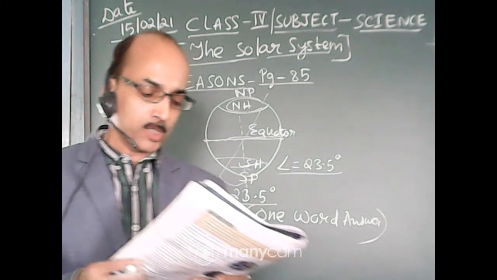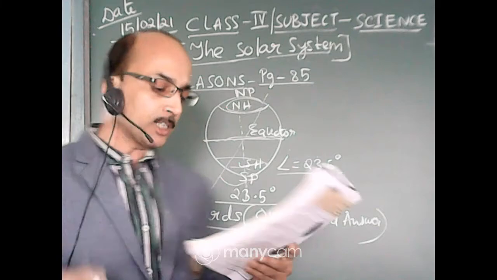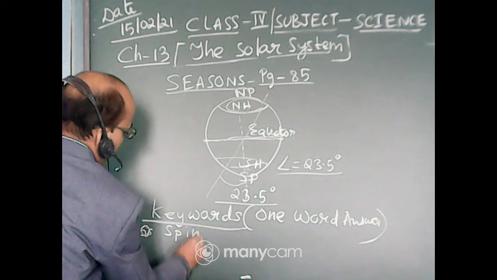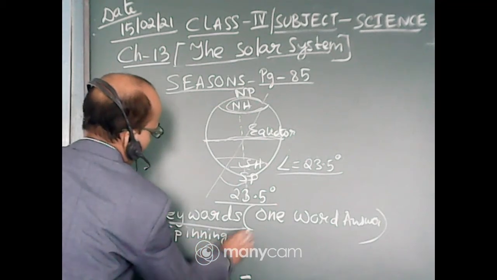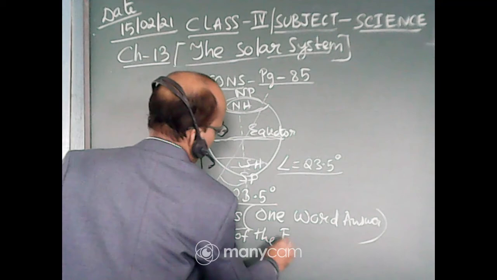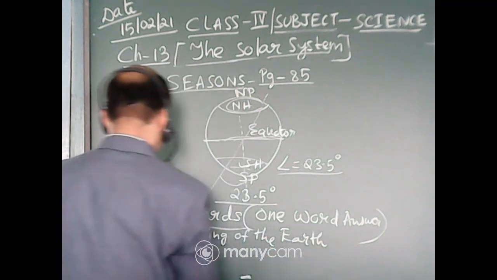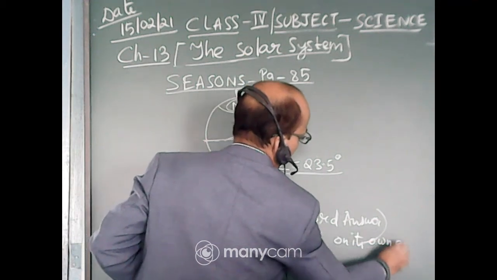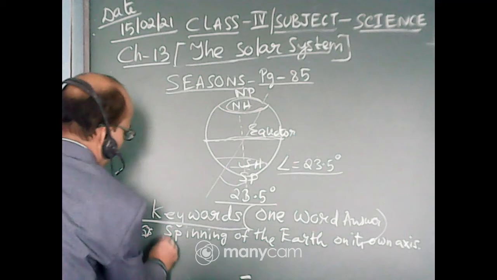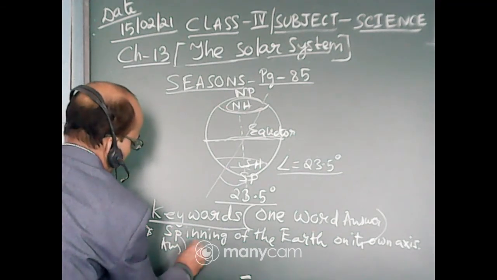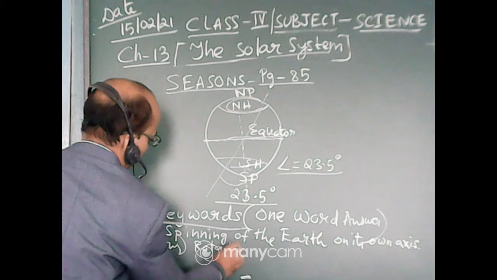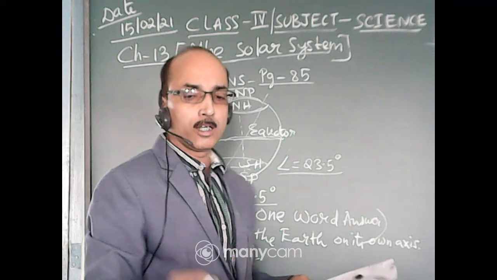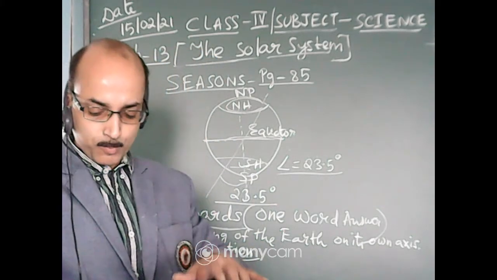See here, suppose I write spinning of the earth on its own axis. Suppose the question is this way: spinning of the earth on its own axis. Answer, you will write rotation. This way we will learn as one word answer. These keywords you learn as one word answer. For example, movement of the earth around the sun, revolution. So we have completed the chapter.